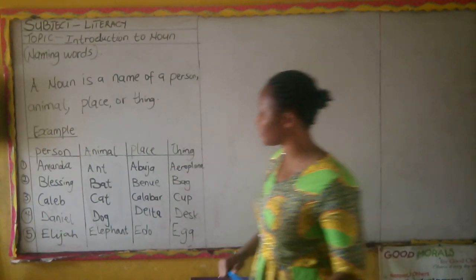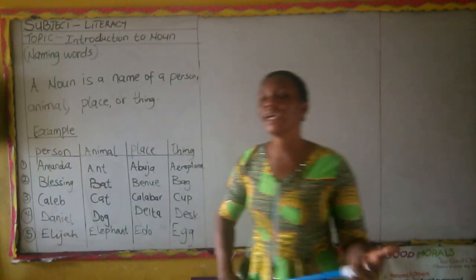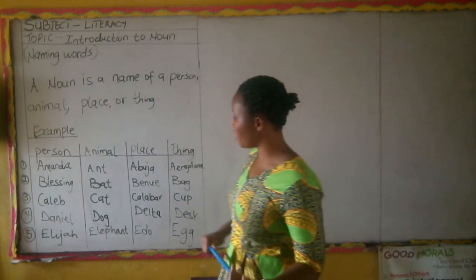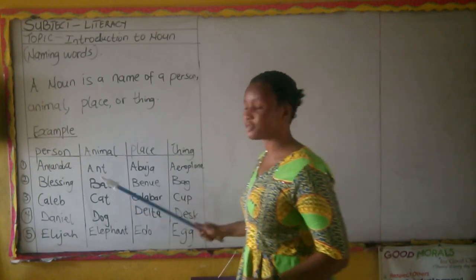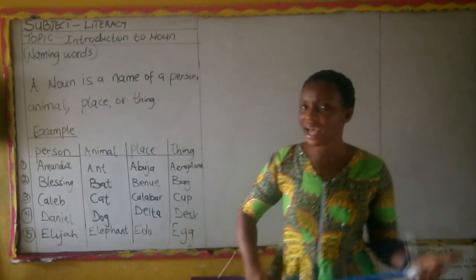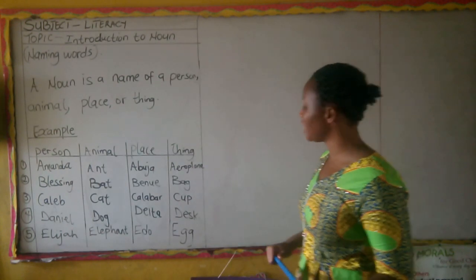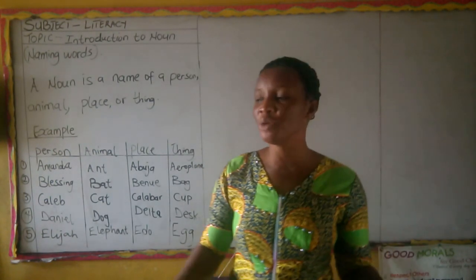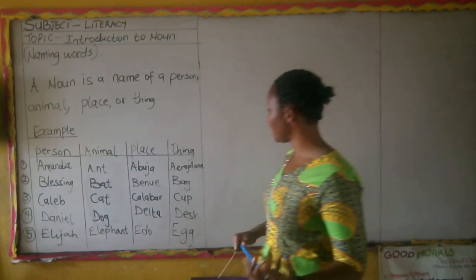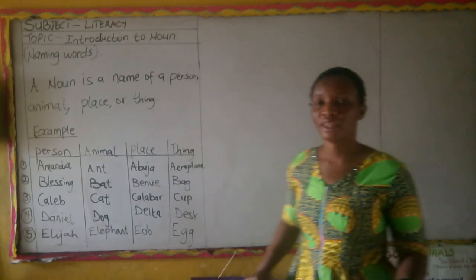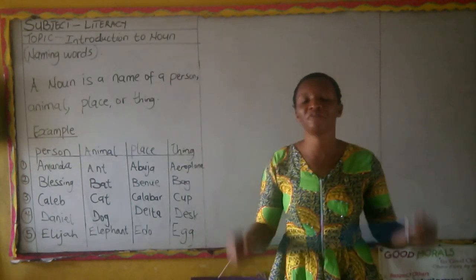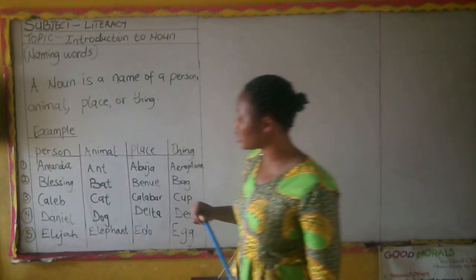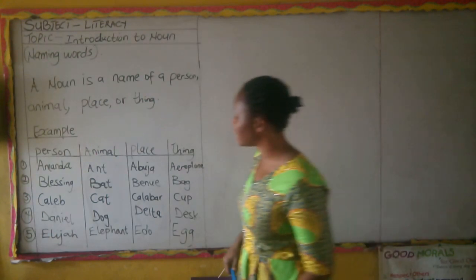Now moving on to number three, we have Caleb. Caleb is a person. It is a name of a person. Example of animal, we have cat. Cat is an animal. Very good. Example of a place, again we have Calabar. Calabar is a place where people live. Now example of things is cup. What do we use cup for? We use cup for taking water, drinking tea, etc.